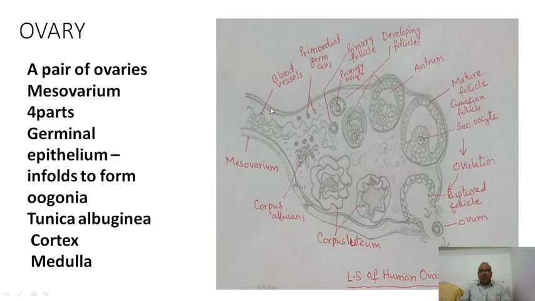And if you see the ovary, as in the earlier slide we have seen the female reproductive system, this is the mesovarium, and this is the entire ovary. Ovary has a cortical region and a middle medulla region, and a germinal epithelium and the protective cover called tunica albuginea. And in the cortical region, if you observe carefully, you can see different stages of follicle development.